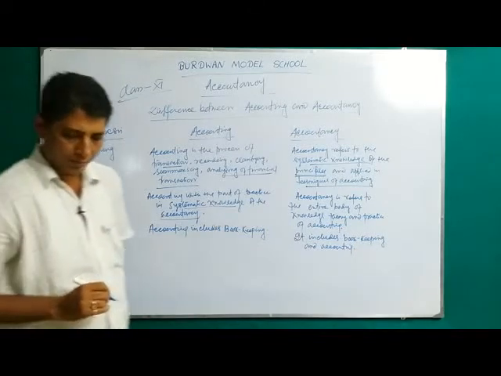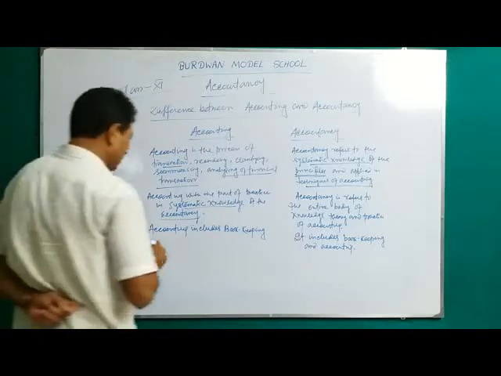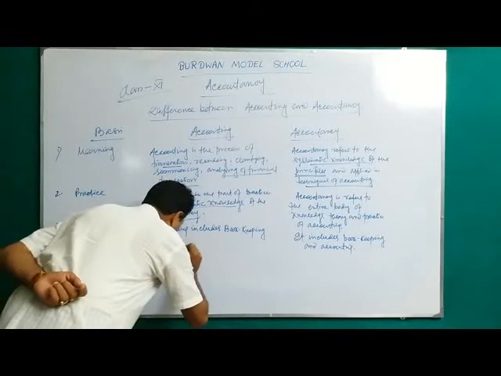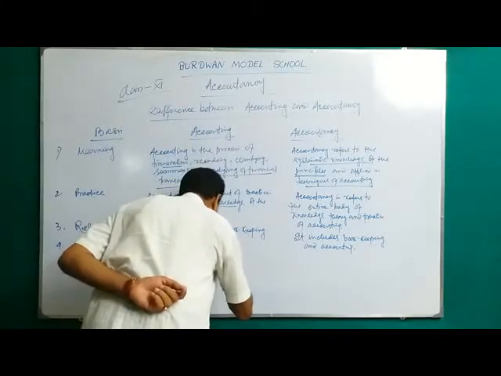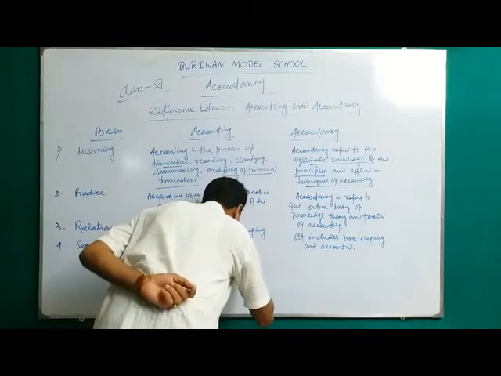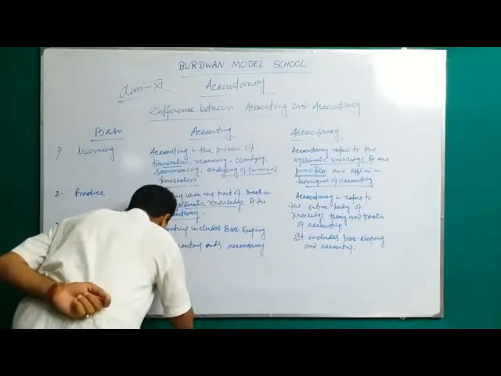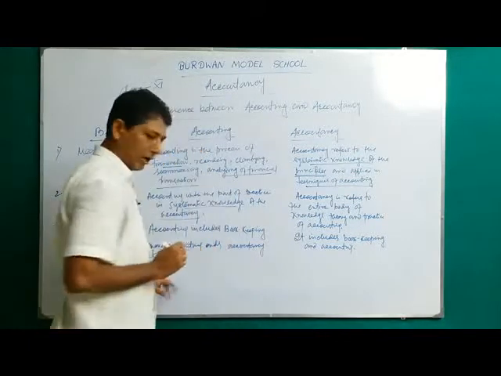Number 4, sequence. Where accounting ends, accountancy begins.